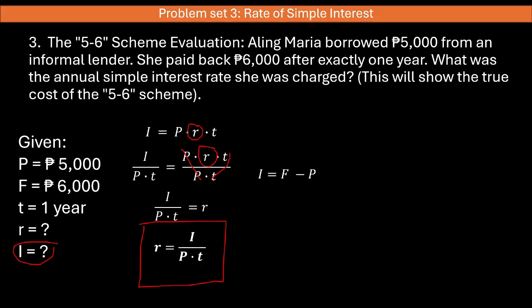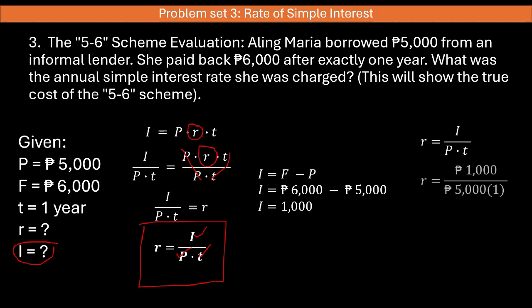I is equal to the future value minus the principal amount. This is 6,000 pesos minus 5,000 pesos. The interest is 1,000 pesos. So we have the value for the interest, we have the value for the principal, we have the value for time. We are now ready to use this formula.